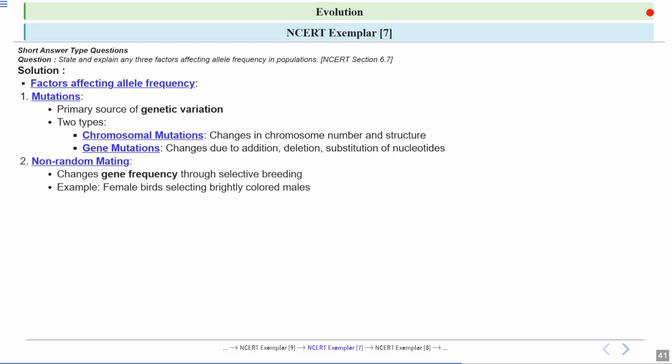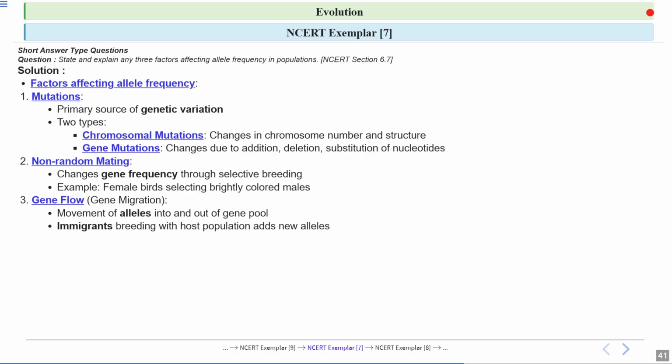Then the next one is non-random mating. This means that mating or breeding is not occurring randomly, but rather some selection is taking place. For example, in birds, females often choose brightly colored males. So this leads to certain specific genes being passed on more frequently. This is also known as sexual selection.